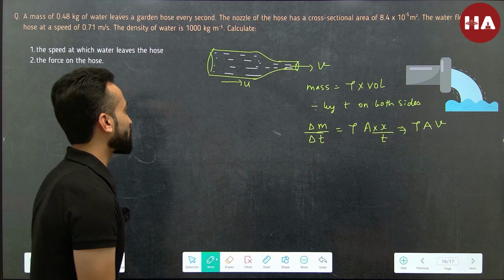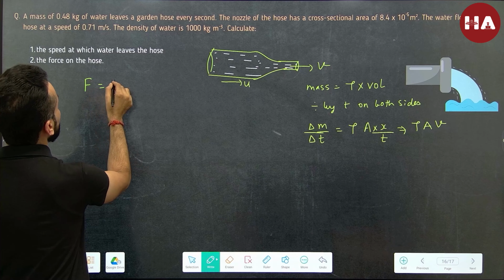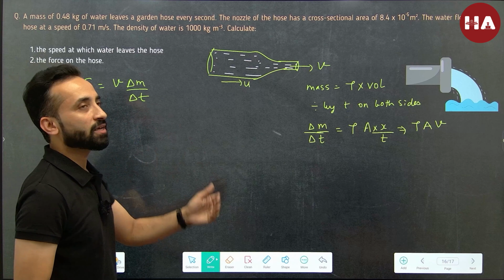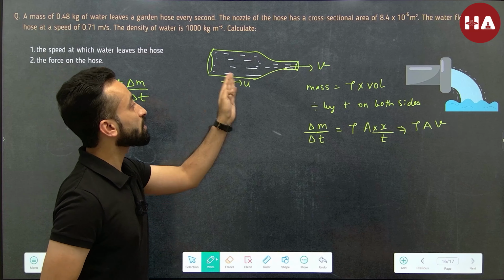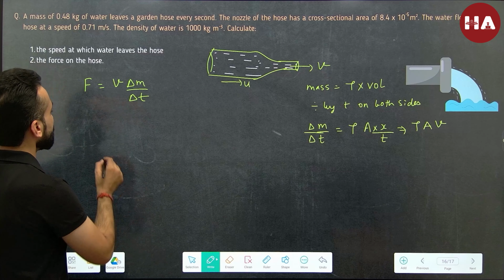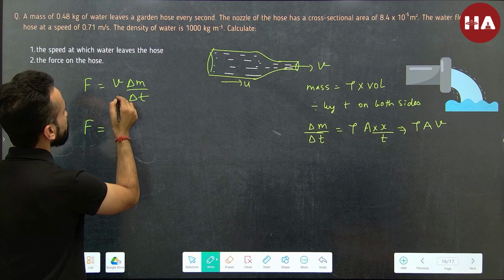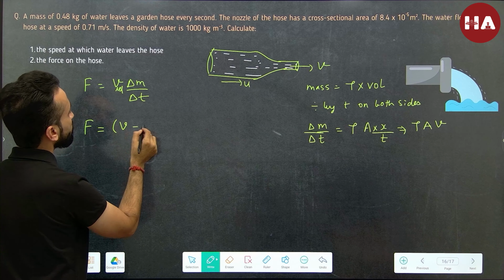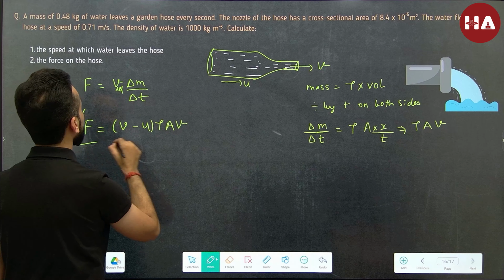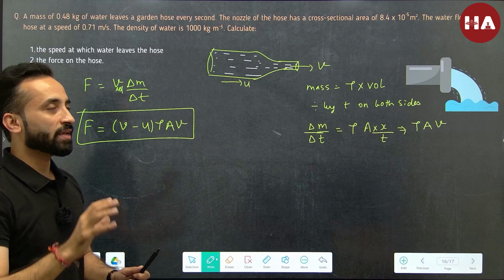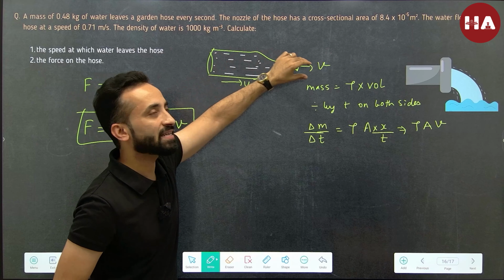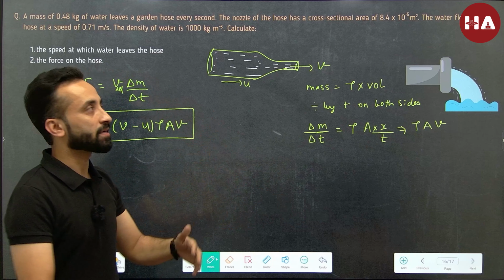Why do we need this? Because just now we have learned that force is equal to v delta m by delta t. Now what is the v value here? That is the velocity relative to the hose with which the water is leaving, isn't it? So this force is going to be the relative velocity, that is v minus u, into delta m by delta t, that is rho a v. Right, so we have discussed the physics of how a hose works. Here the water is moving through the hose, it narrows down, and it leaves with a greater speed. Definitely yes.